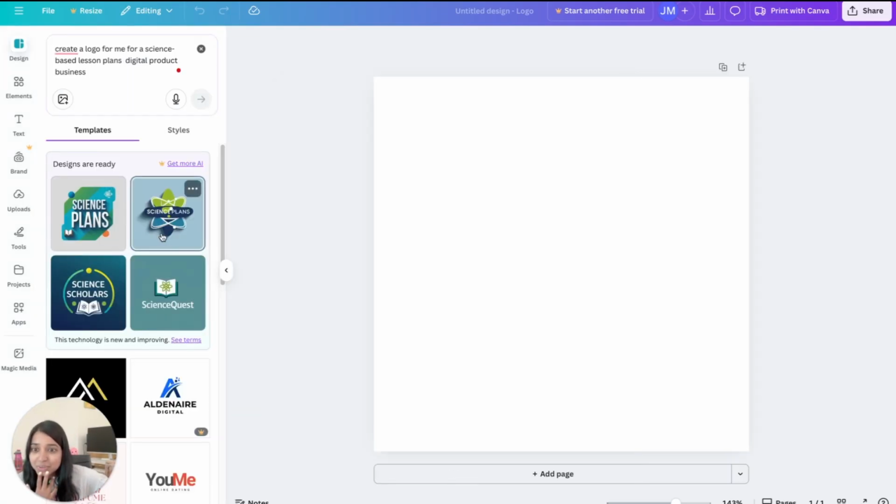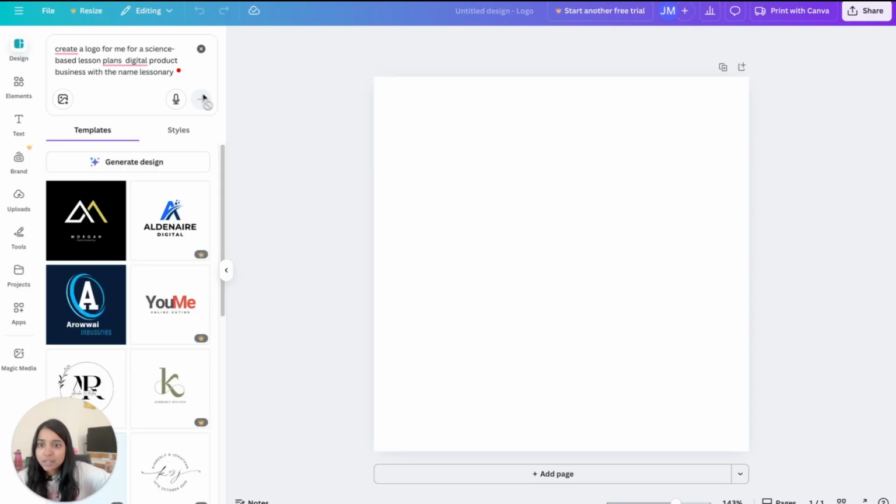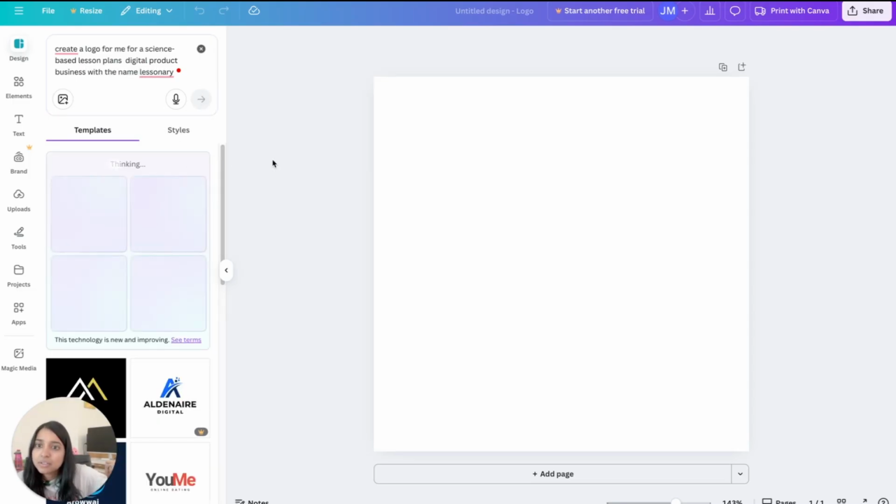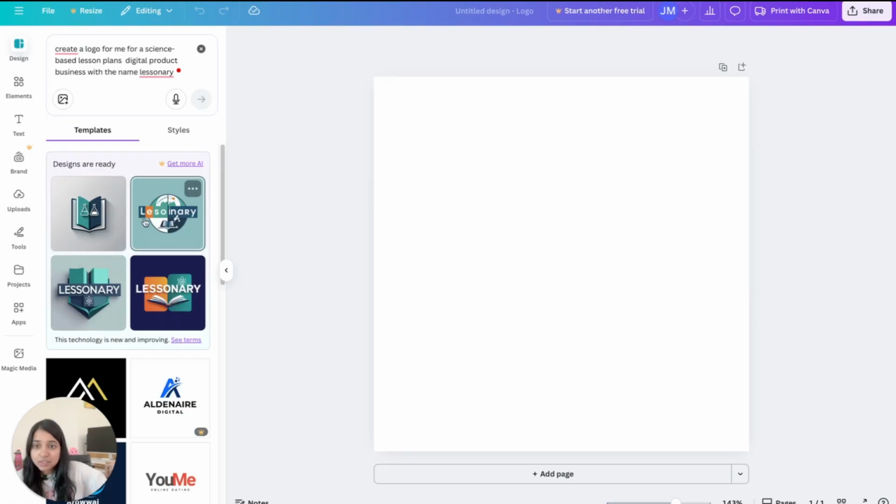Ooh, those are cool. Okay, so we have science color. Oh, I forgot to say my name, with the name Lessonary. Okay, we're gonna update that again. Generate design. All right, so here you can see the free option that was given. So let's go ahead with this one right here.